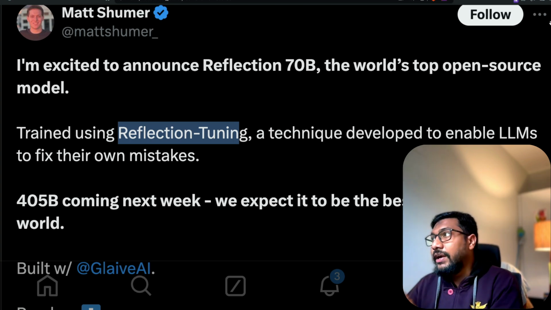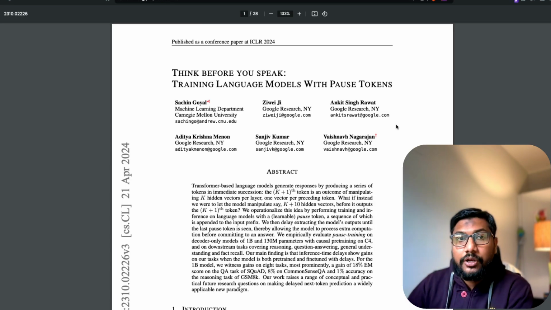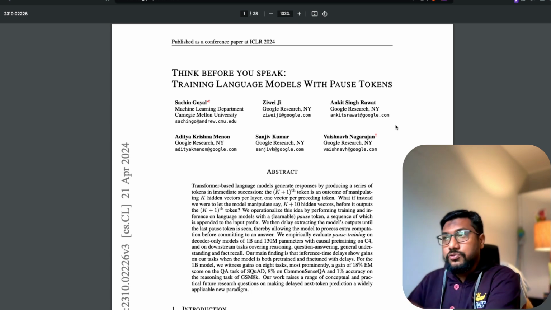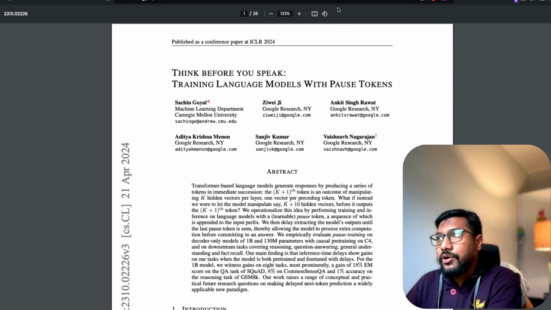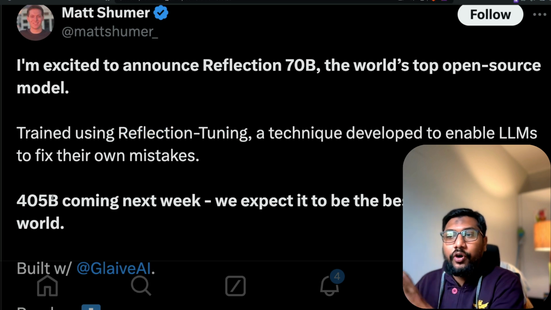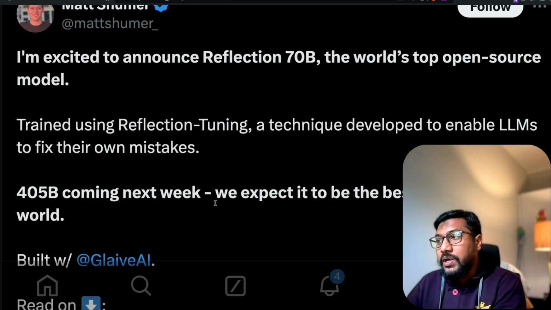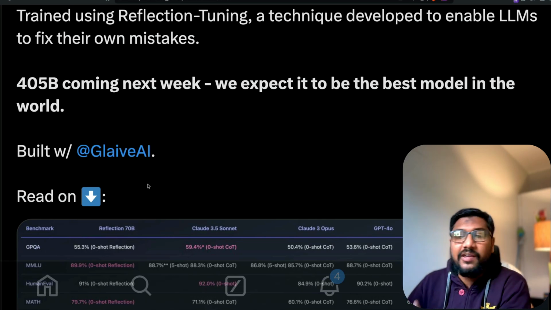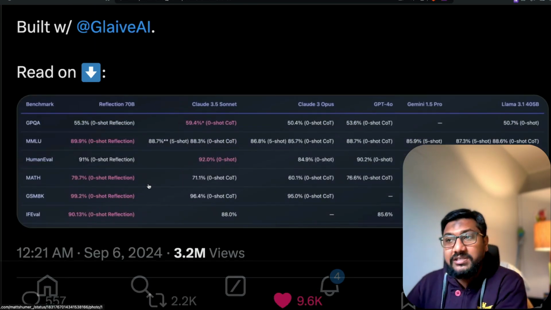I'm also going to show later in this video that this technique is not completely new, or at least the way I perceive this technique, it's not completely new. So this is a paper that we have covered before, but that's for later. The 405 billion parameter model is coming next week, and they expect it to be the best model in the world. This is built with Glaive. Like I said, Glaive is an amazing platform.